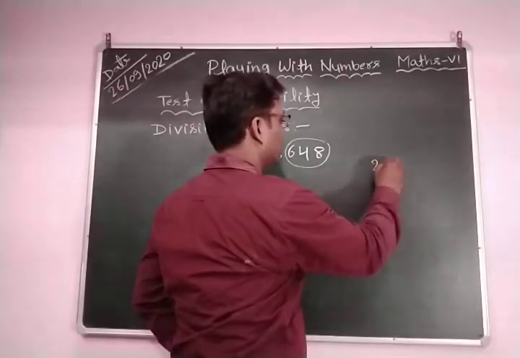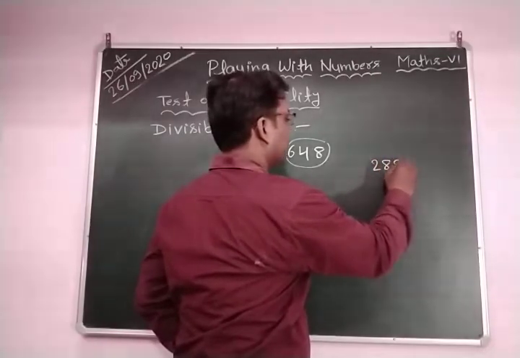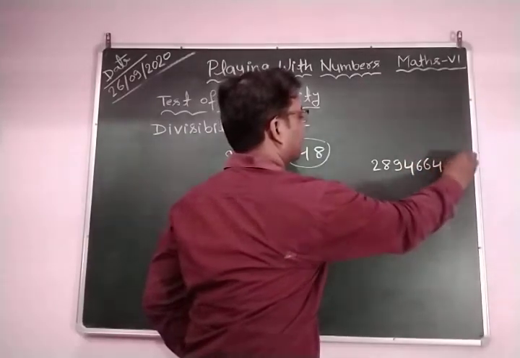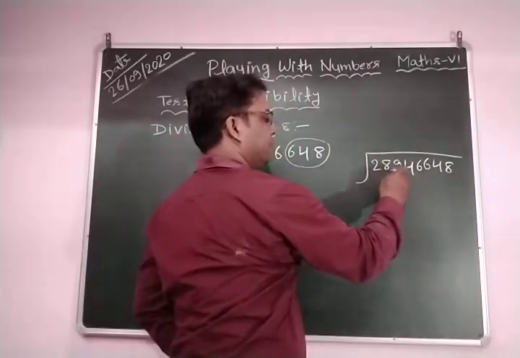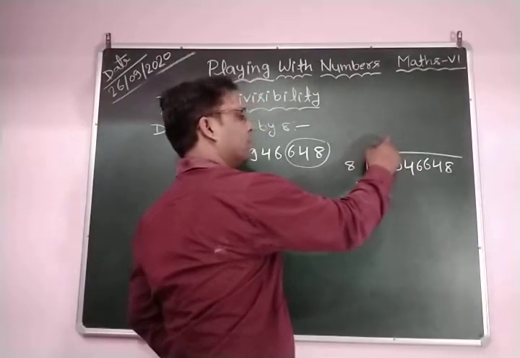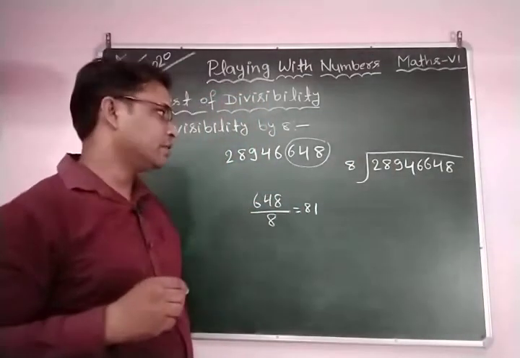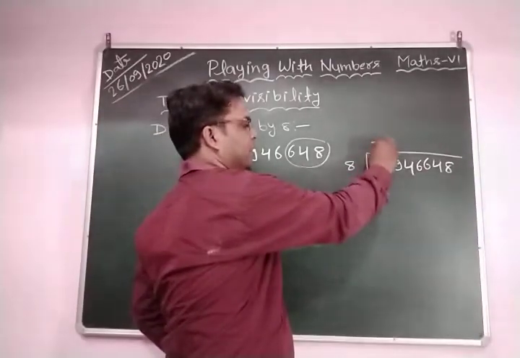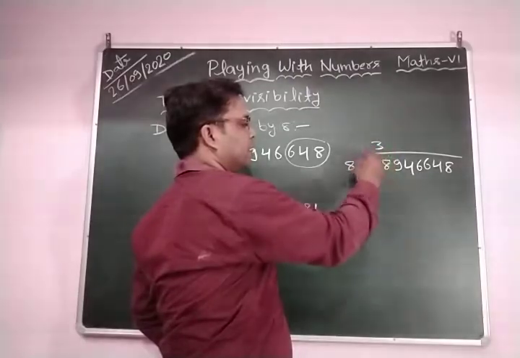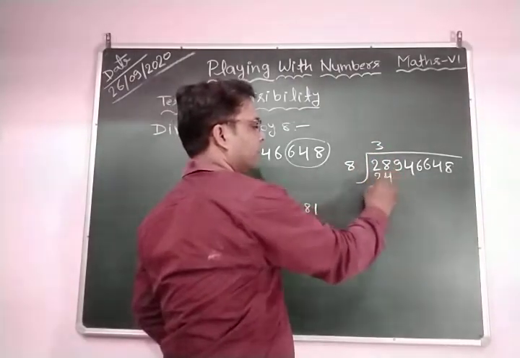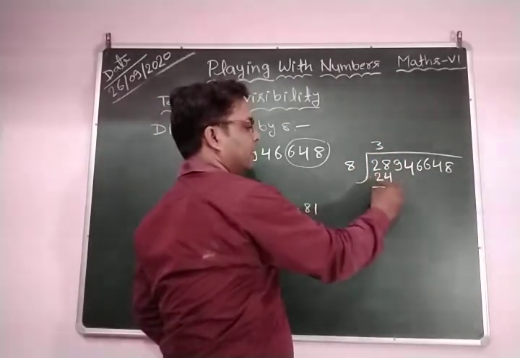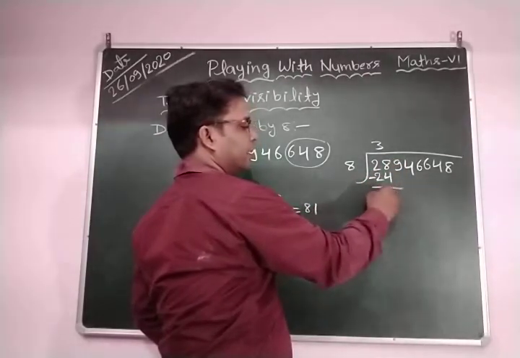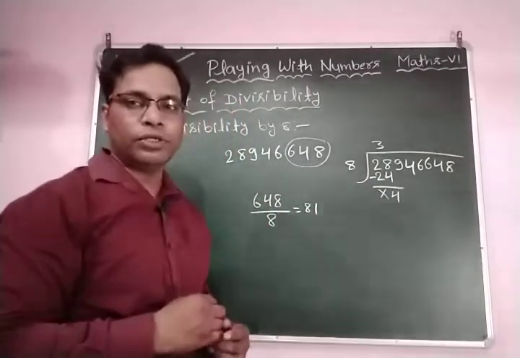So this is 2, 8, 9, 4, 6, 6, 4, 8. This is the dividend, this is the divisor, and here we write the quotient. So 28: 8 threes are 24. Subtract, and we get 4.